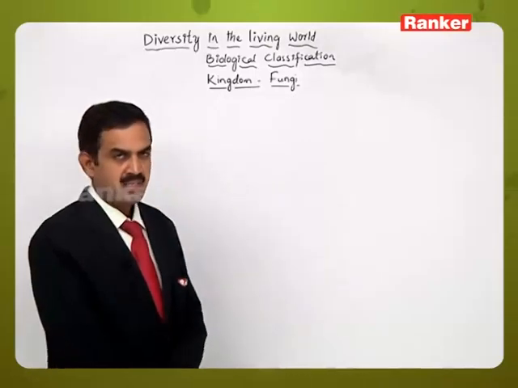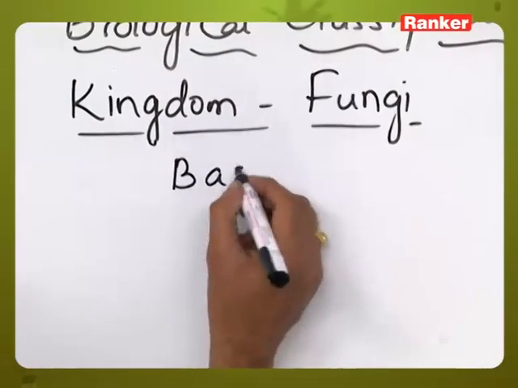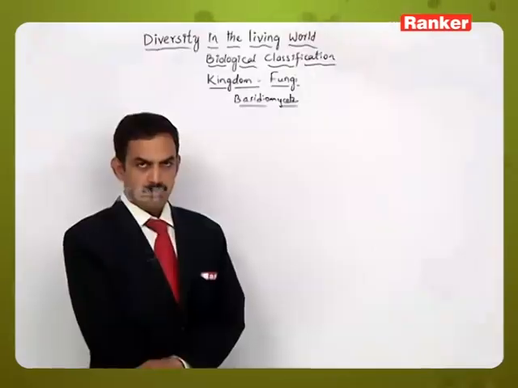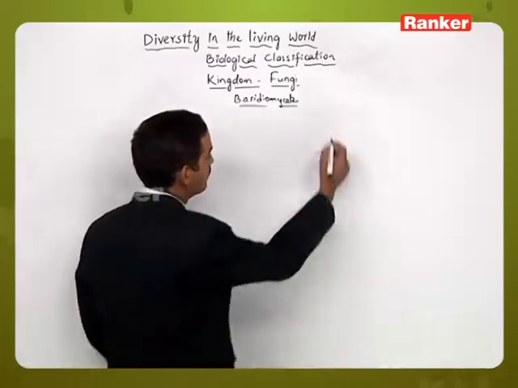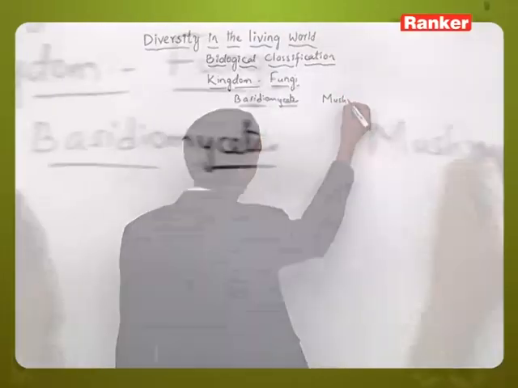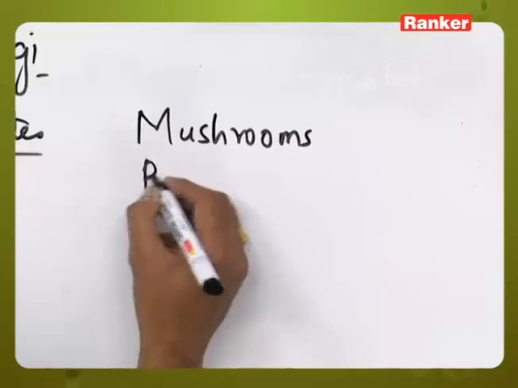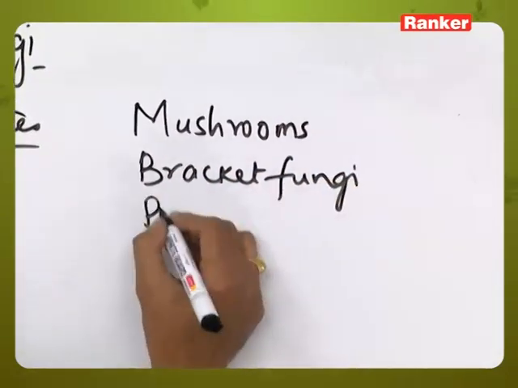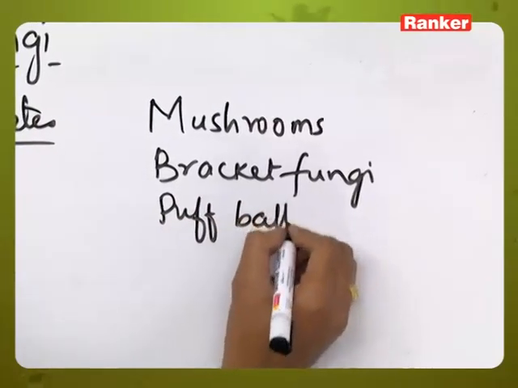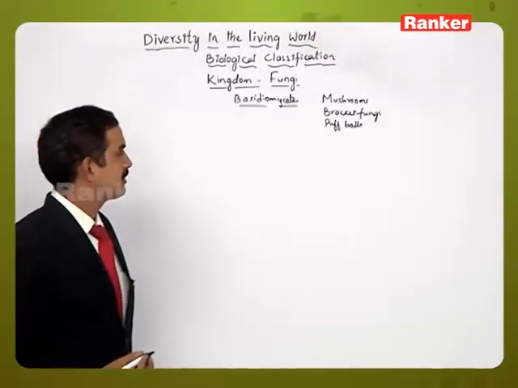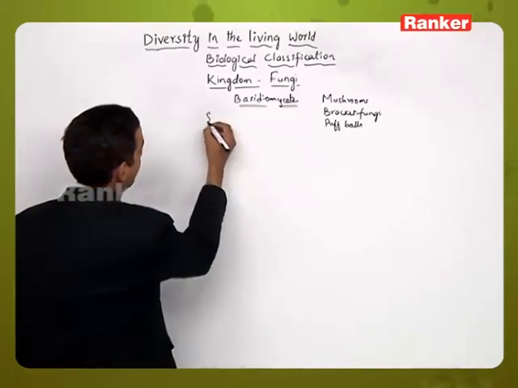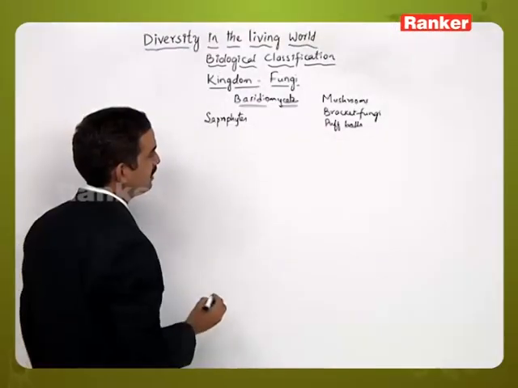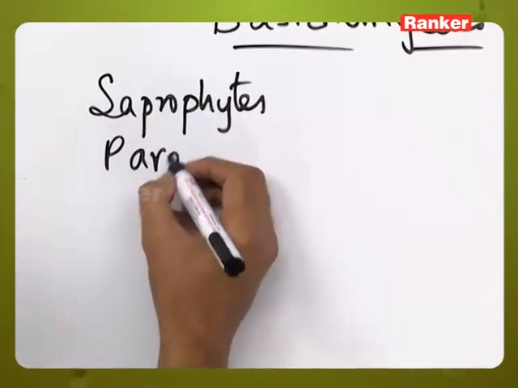Under Kingdom Fungi, the next group is Basidiomycetes. Basidiomycetes includes mushrooms, bracket fungi, and puffballs. These members may grow as saprophytes, which grow on dead and decaying organic matter, and some of them grow as parasites also.